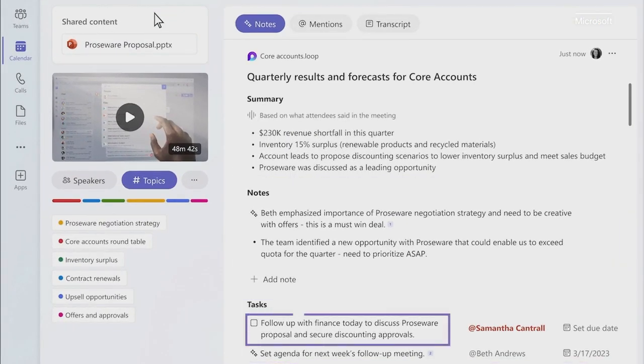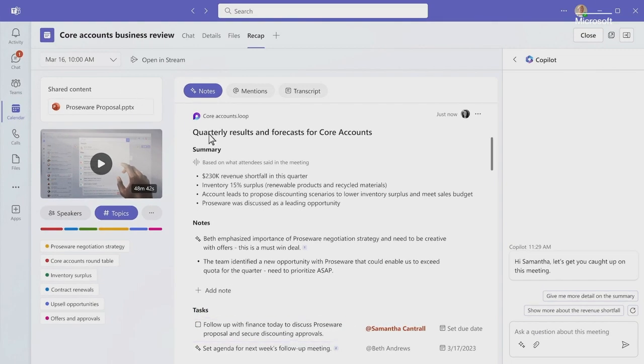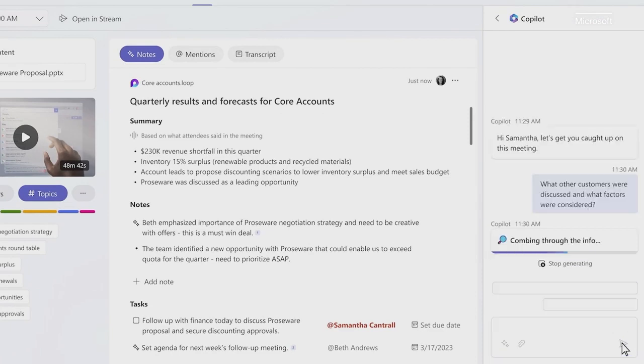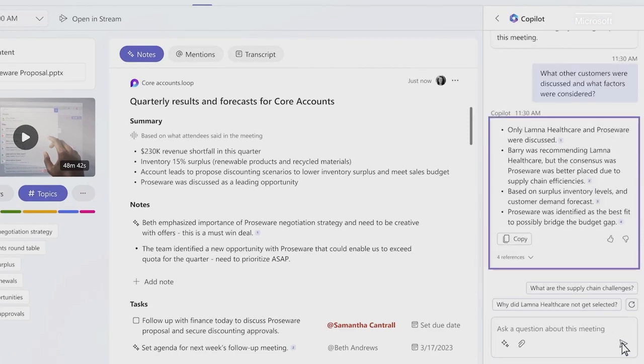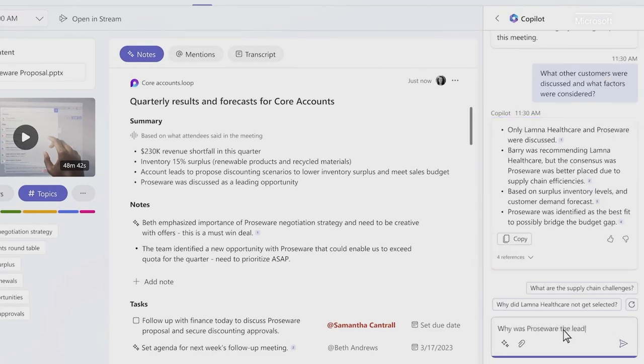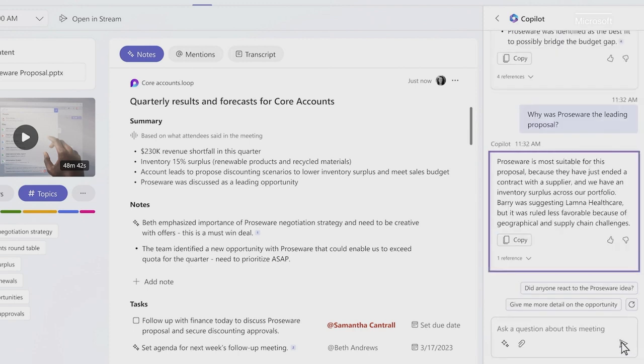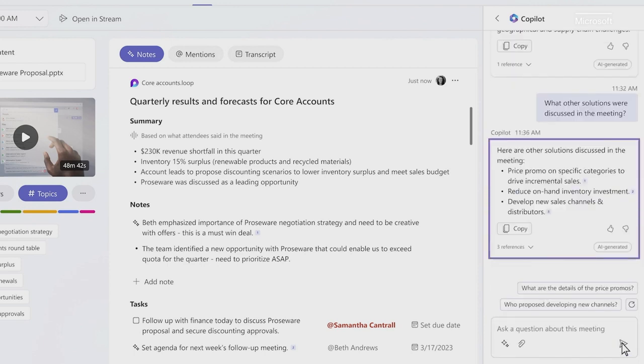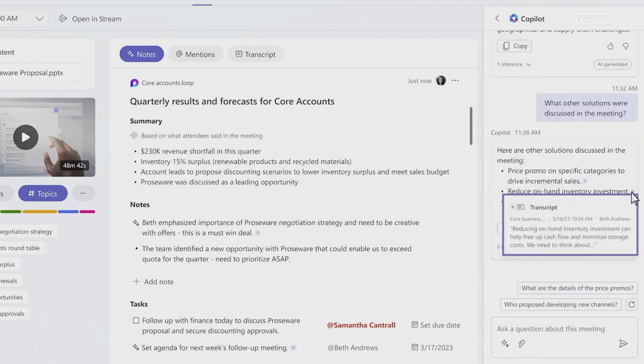You see there was some discussion about your customer. You can ask Copilot specific questions to get more context, and it provides a detailed response. You can ask questions like why a certain decision was made, or what other options were considered. And it provides citations with a snapshot of the transcript. It's a huge time saver. So that was pretty cool, but the real magic of Copilot happens during a live meeting.